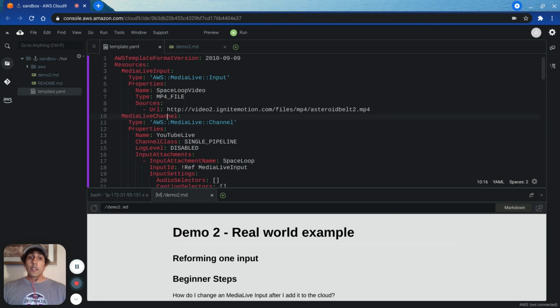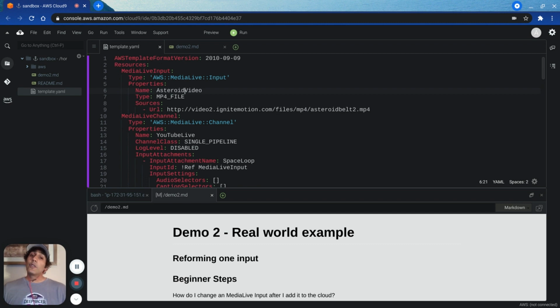So let's take a look at the exact same template that we used to add the two exact resources to the cloud. We added one Media Live input and one Media Live channel. And I'm going to change in the code the name of the input from Spaceloop Video to Asteroid Video. So let me type that in. I'm going to change the name to Asteroid Video because I like it better.